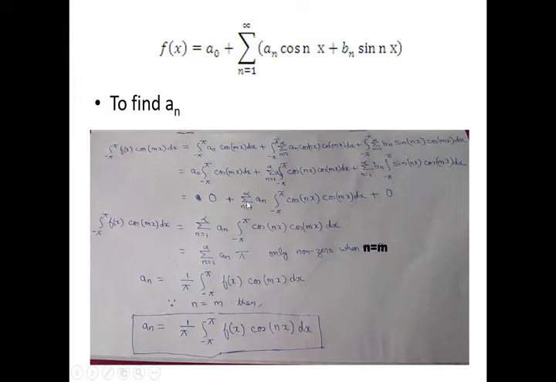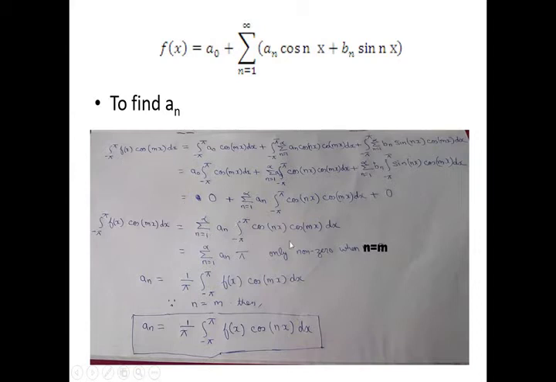So just the an term remains, the integral from minus pi to pi of cos nx cos mx dx, on the RHS, and on the LHS we have the integral from minus pi to pi of f(x) cos mx dx.